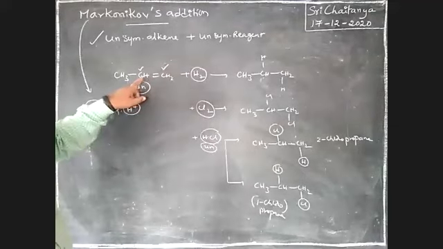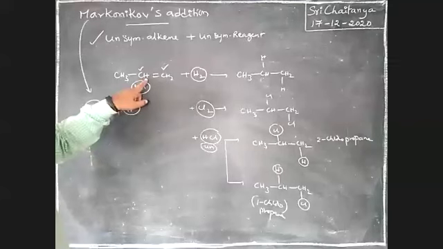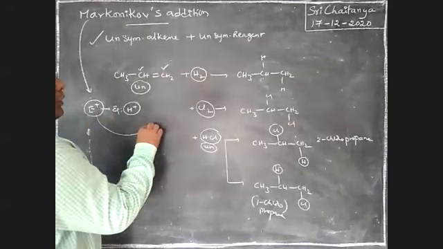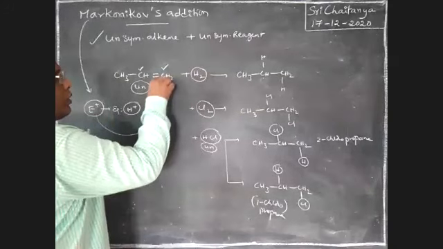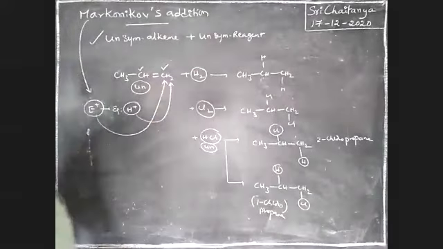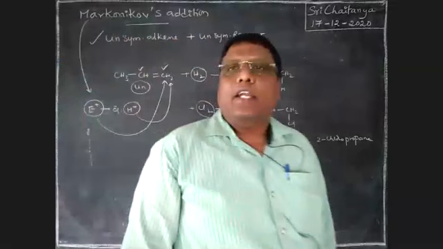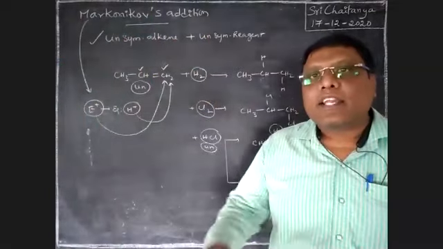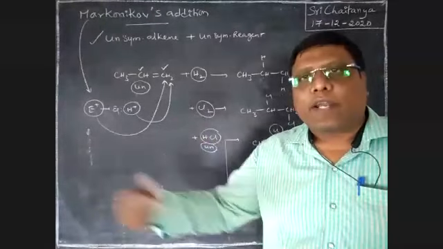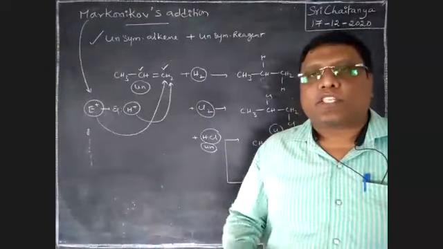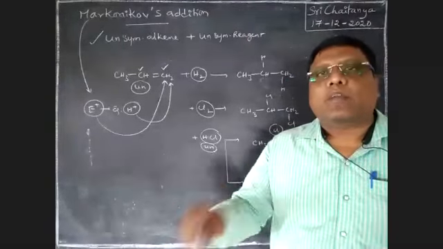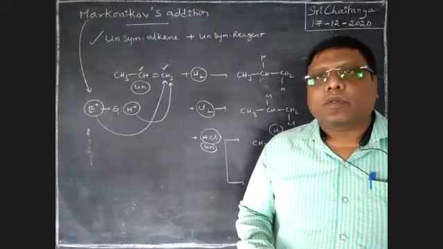Here this carbon contains two hydrogens, here this one contains one hydrogen. So that means the electrophile is added to the double bonded carbon having more number of hydrogens. That means hydrogen is added to the carbon with more hydrogens. That means rich becomes rich. Where more hydrogens are there, the hydrogen is going to attack. That is nothing but rich becomes rich. That is, the electrophile is added to the double bonded carbon having more number of hydrogens.